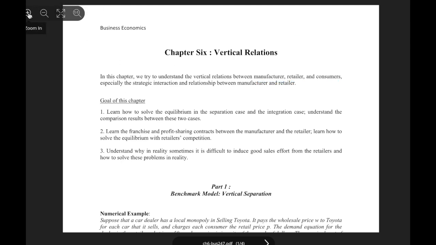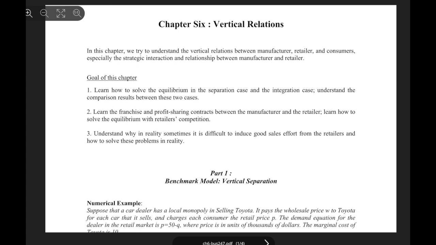So let's look at the goal of this chapter. The goal of this chapter is to learn how to solve the equilibrium in the separation case and integration case, and understand the comparison result between these two cases. So we're going to look at two cases, separation and integration. What we mean by separation is that the manufacturer and retailer are not the same. And the integration case is where the manufacturer and retailer are the same guy. Okay, and two, to learn the franchise and profit sharing contract between the manufacturer and the retailers.